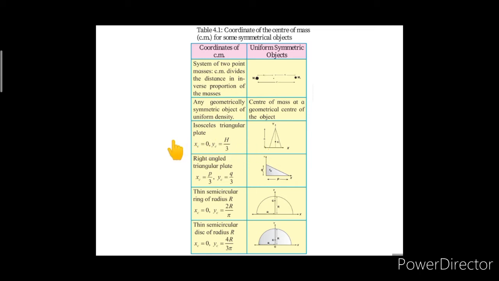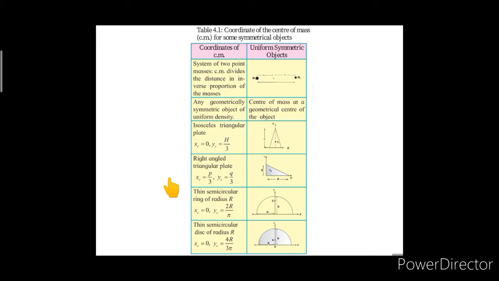For the right angle triangular plate, the center of mass would lie at this point C, and by using the x and y coordinates, the x coordinate of the center of mass is p upon 3, where p represents the base of this right angle triangle, and yc, the coordinate of the center of mass along the y axis, is q upon 3, where q represents the other side of the right angle triangular plate.